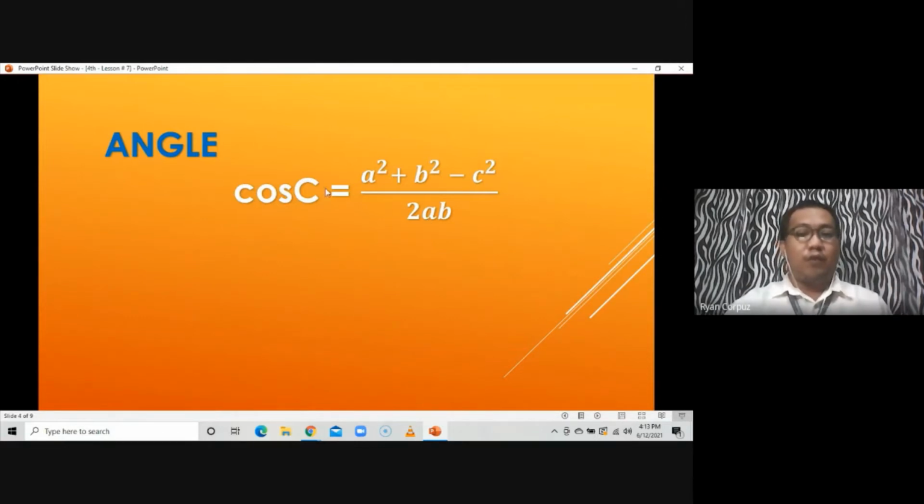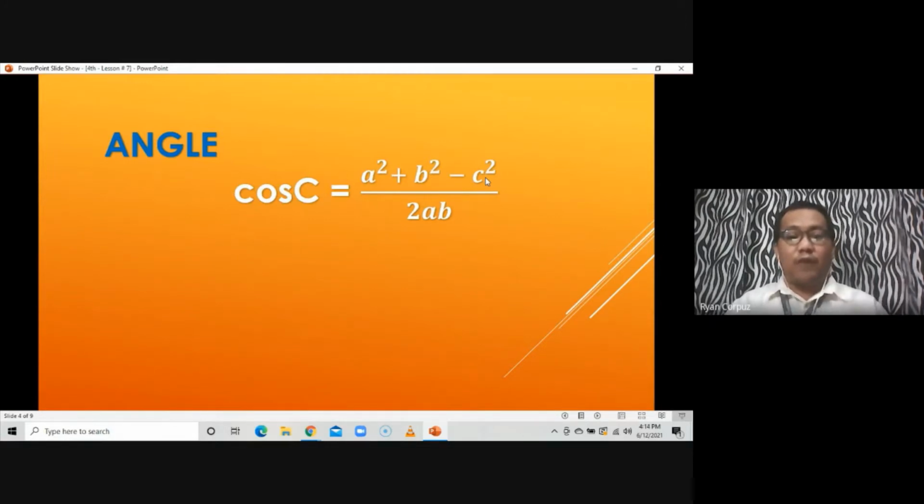So, when you are looking for angle C, yun yung ima-minus mo, square of the side opposite that angle, doon sa sum of the squares of the two sides which are not opposite of the angle. Then on the denominator, twice the product of the sides which are not opposite of the angle. So that's what we are going to do.